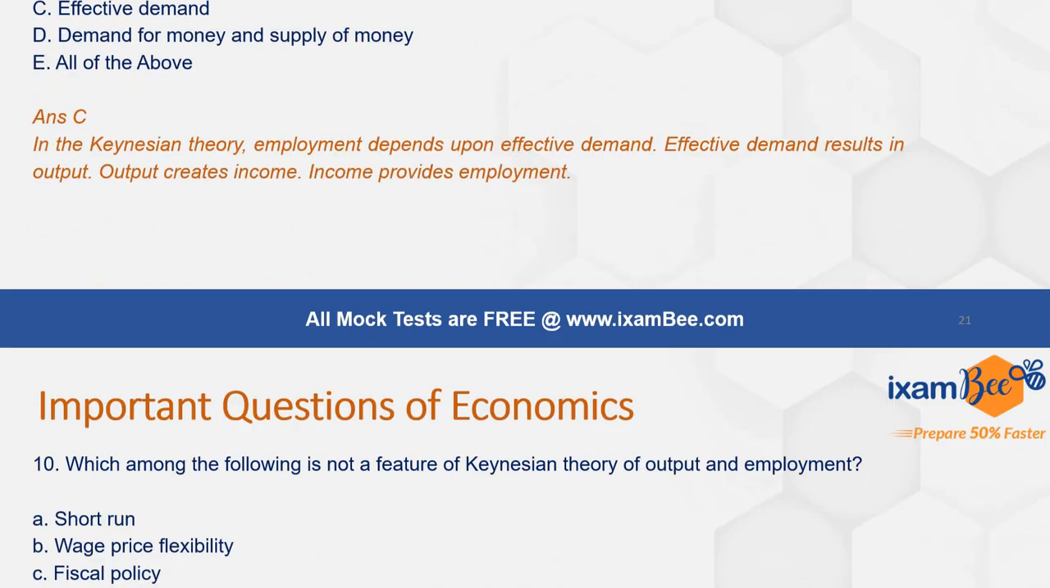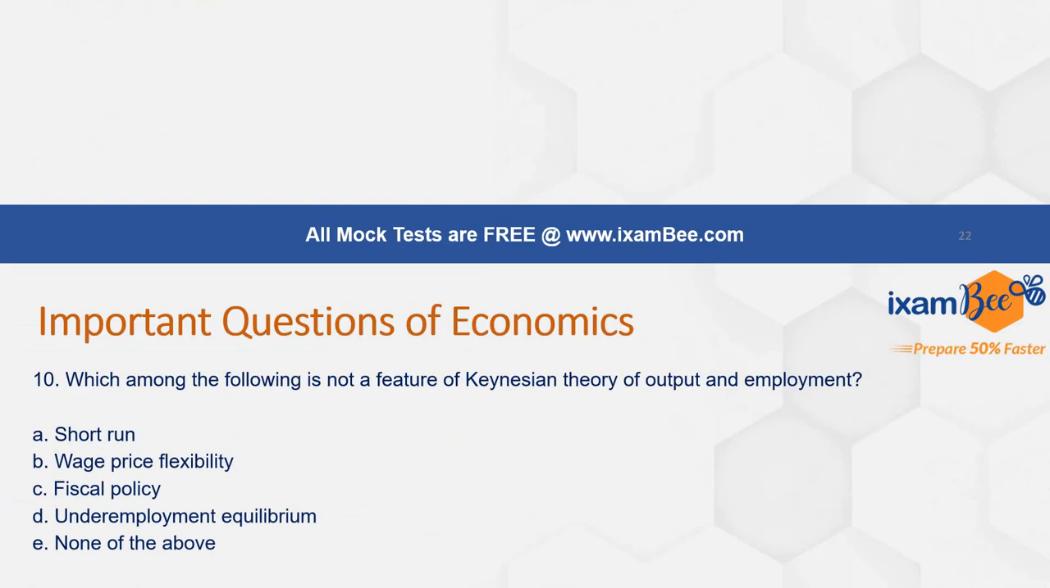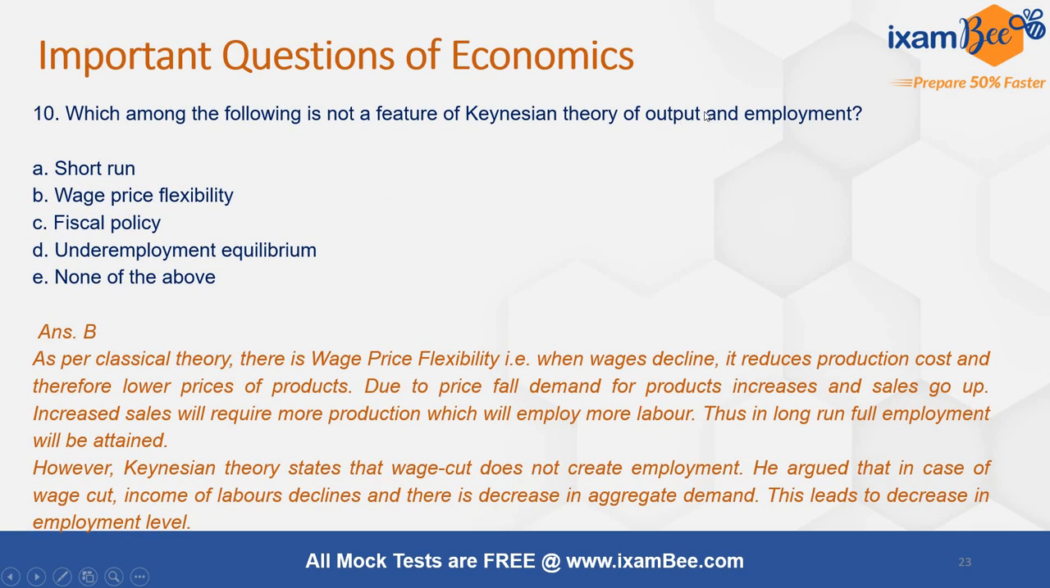Next question is, which among the following is not a feature of Keynesian theory of output and employment? Short run, yes, this is a feature. Wage price flexibility, no, this is the feature of classicals, right? Then fiscal policy, yes, government role is important in Keynesian theory. Underemployment equilibrium, yes, this is also a possibility in Keynesian theory. Hence the right answer is answer B, wage price flexibility.